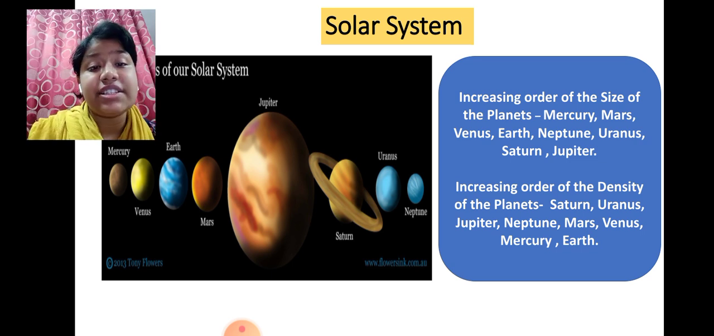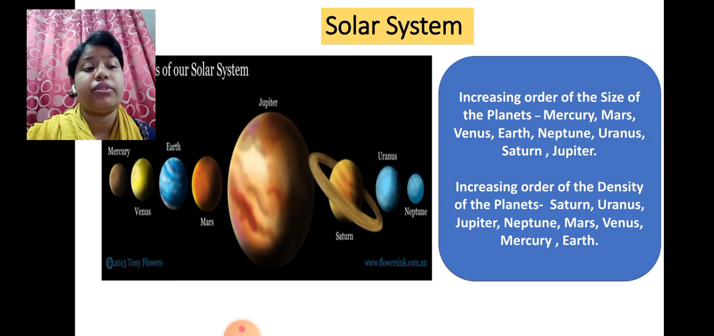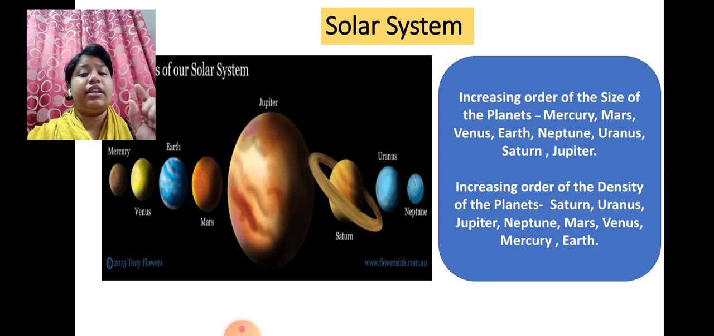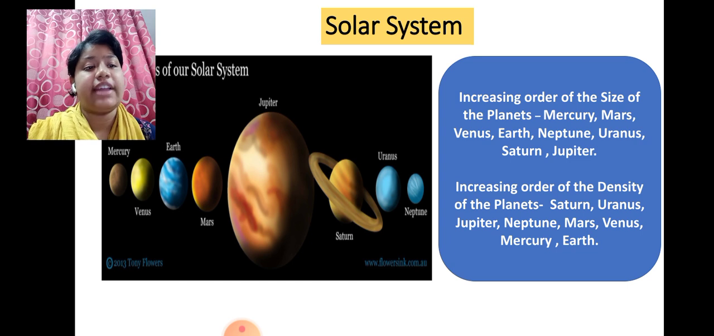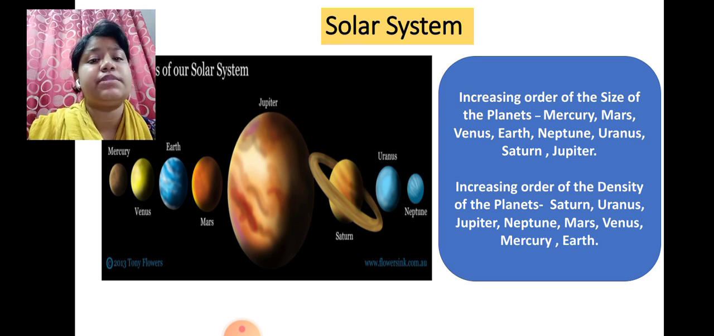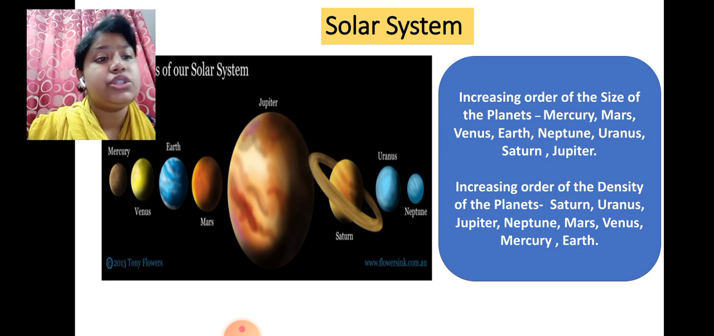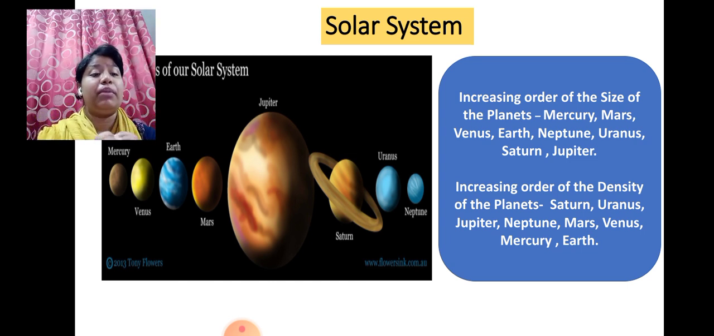In increasing order of density, first comes Saturn, next Uranus, next Jupiter, next Neptune, next Mars, then Venus, then Mercury, and then Earth. The highest in density is our Earth, and the lowest in density is Saturn.